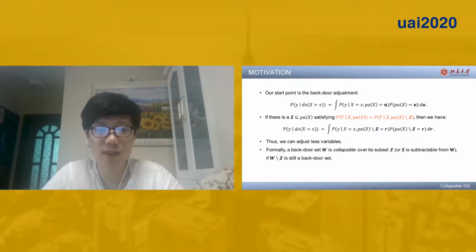Our starting point is the backdoor adjustment, and here is the formula. If there is a subset Z of PAX satisfying P(Y given X and PAX) equals P(Y given X and PAX set minus Z), then we have this equation, which means we can adjust fewer variables. Formally, a backdoor set W is collapsible over its subset Z, or Z is subtractable from W, if W set minus Z is still a backdoor set.